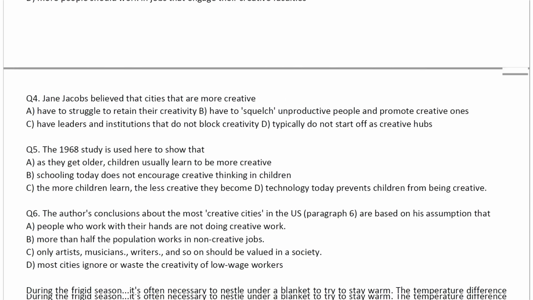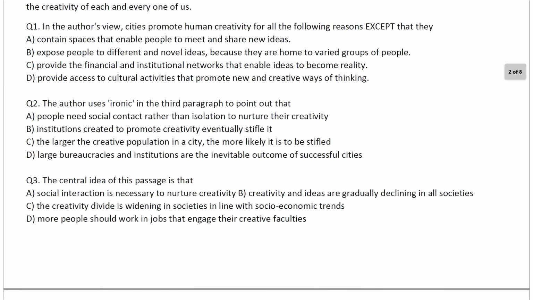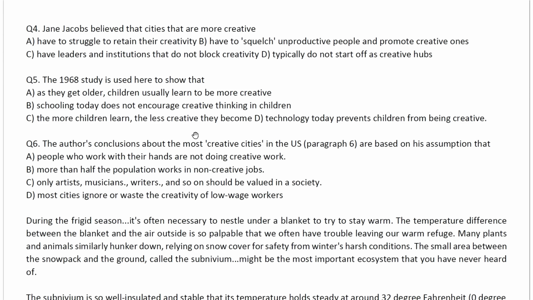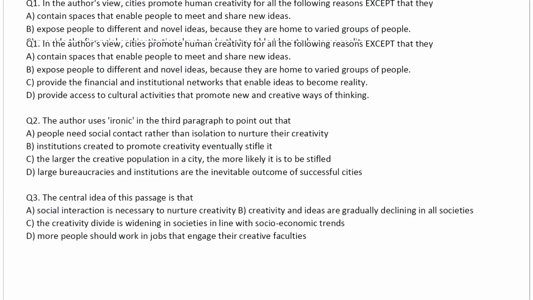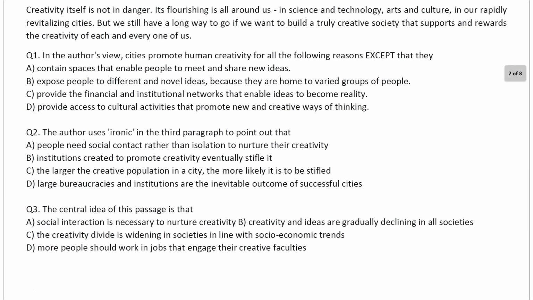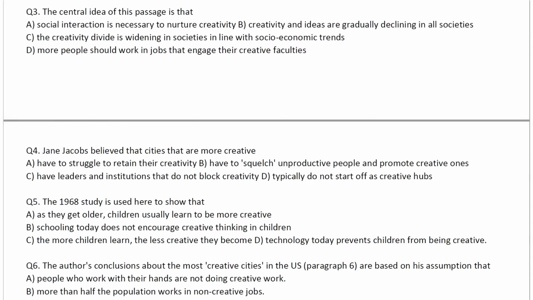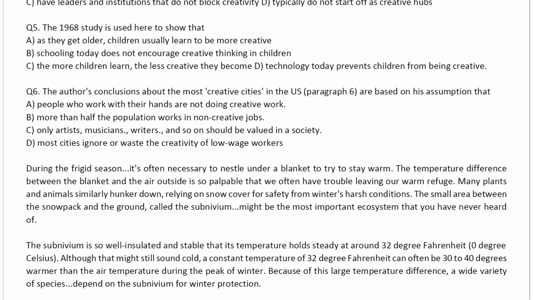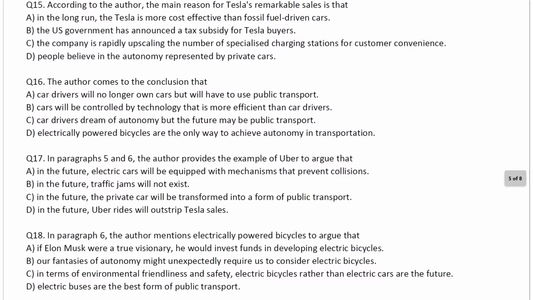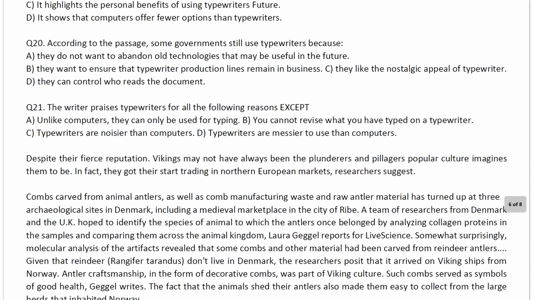Now let's go to paragraph 1 and have a look at the questions. I'm very sure we must be getting certain kinds of questions, right? If you look at this, the author's conclusion about the most creative cities in the US, paragraph 6. So these are questions coming directly from your paragraph. This again makes the paragraph a little easier as far as your attempts are concerned. So if you understand, now let's see, we still have one more paragraph left.